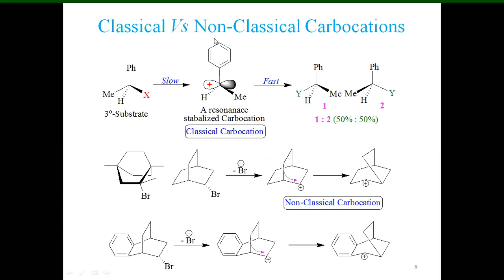So this phenyl ring can rotate in any direction to acquire a pi orbital parallel to this. This is only possible if it is in this form. When this phenyl ring rotates 90 degrees, its pi orbital and this pi orbital shall be parallel to each other, because a pi bond is always formed by parallel overlap. This is what we call resonance stabilization. This we call a classical carbocation.